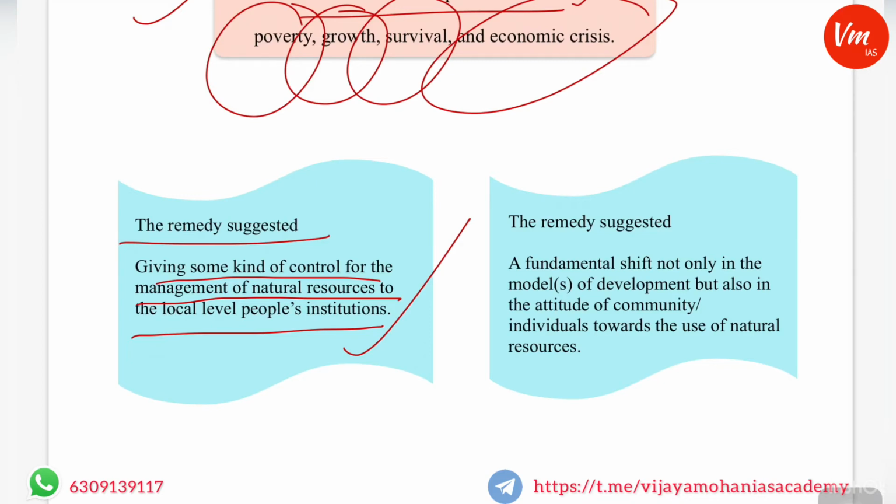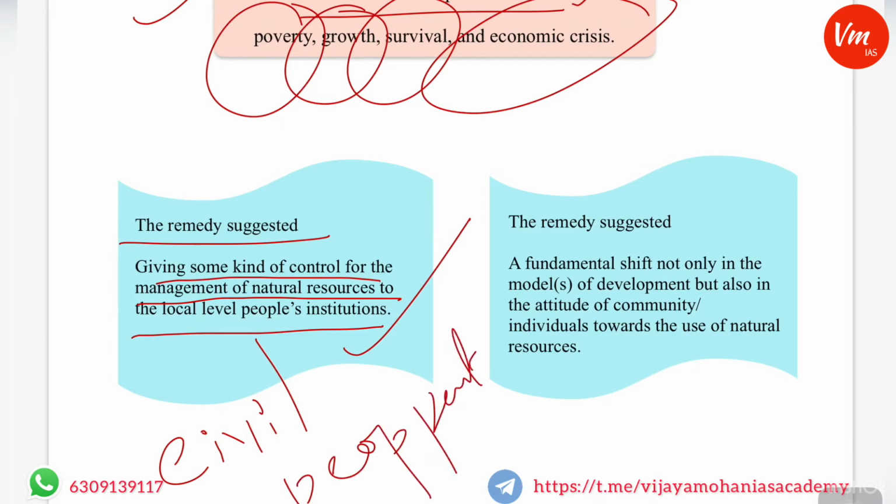And it has also said that we have to strengthen the civil society, and we have to improve the people's participation, and we have to increase the local governance. These are the remedies suggested by the reformist view.